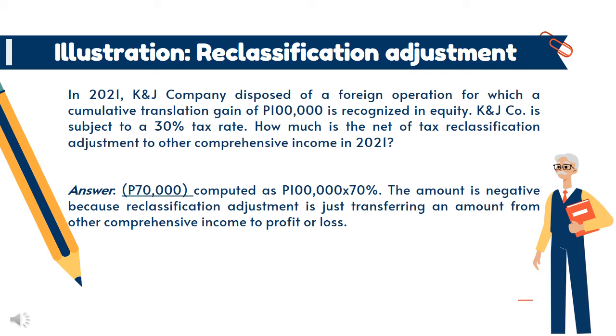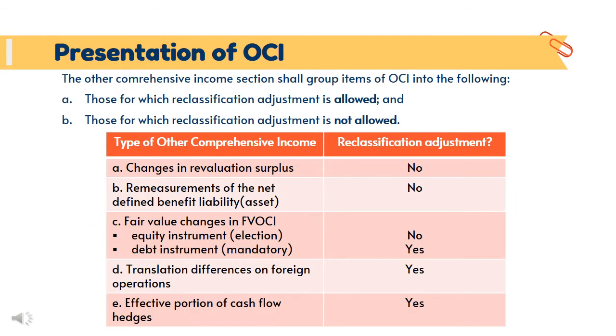The net of tax reclassification adjustment is computed as 100,000 multiplied by 70%. The amount is negative because the reclassification adjustment is just transferring an amount from other comprehensive income to profit or loss. The comprehensive income section shall group items of OCI into those for which reclassification adjustment is allowed and those that are not allowed.